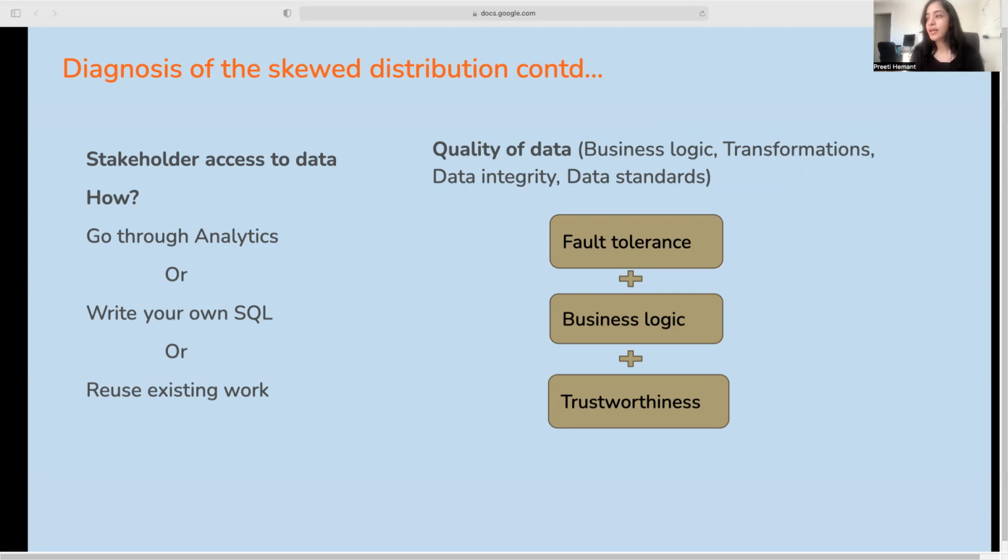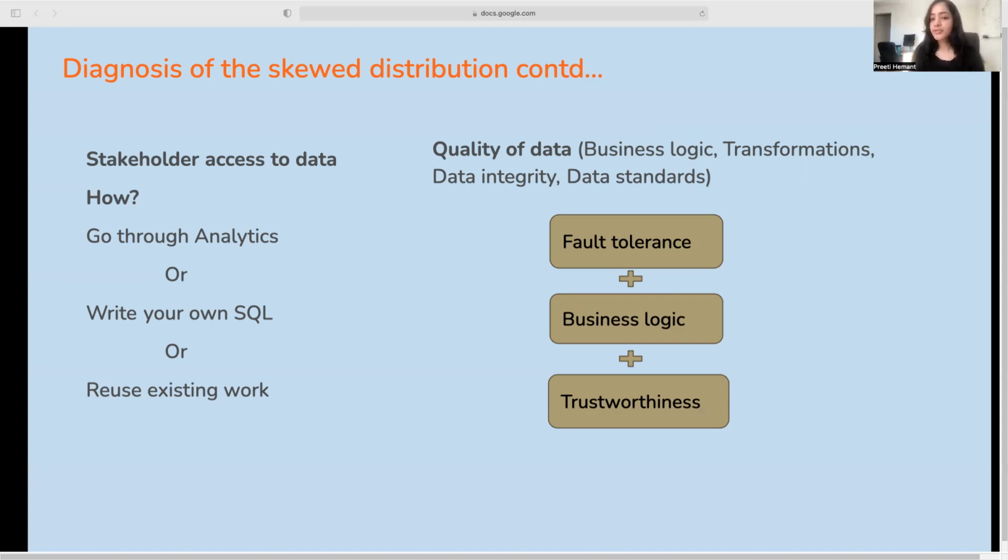In our case, data testing was limited. So not all of the tables had tests integrated. Business logic wasn't consistently applied. So a rule could be applied to a table, but that rule could look slightly different when applied to a different table. And these rules weren't documented. So it was harder to see what was applied to what table and the reasoning behind it.